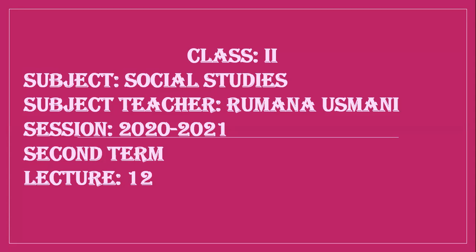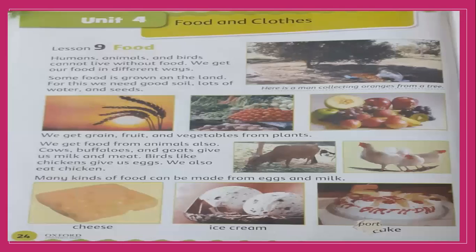Today we are going to start our lecture number 12, and it is connected to our previous unit. We started in the last lecture, we have studied lesson 9, food, and it's from unit 4, which is about food and clothes. Hope you all remember what I have told you about food, that food is very important for our life. Human beings, animals, and birds cannot live without food, and food gives us energy to do different work. And we get food in different ways from plants and animals.